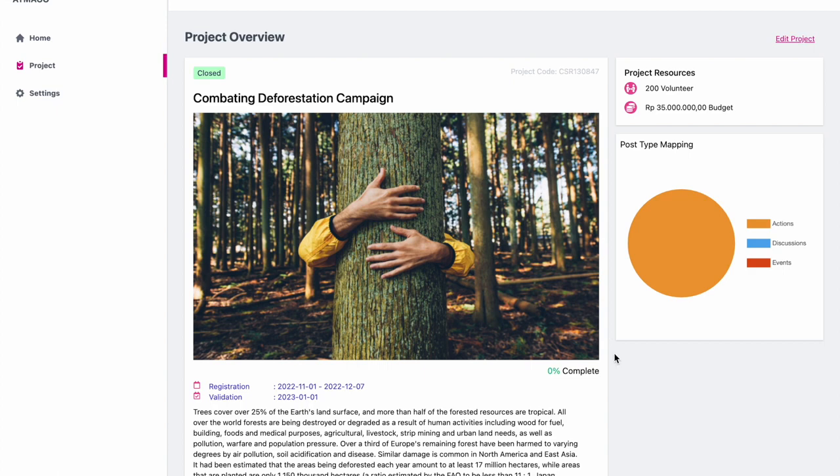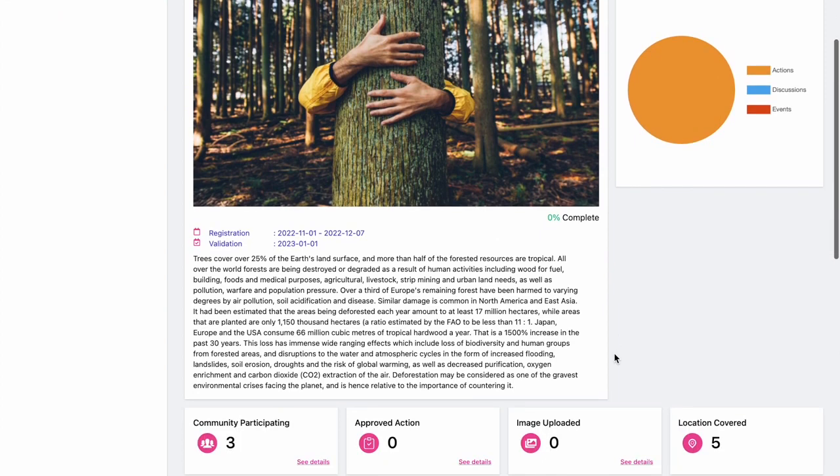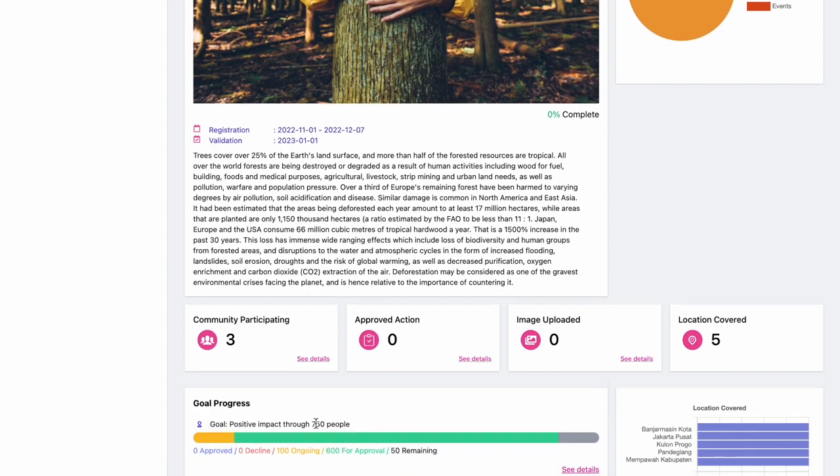As you can see, this is the detail of the bigger project that you saw. What the community saw when they created an action and wanted to be involved in a project came from this dashboard, which is handled by the bigger organization. This organization has a goal of creating a campaign for deforestation where they want to reach 750 people. In order to do that, they open it up to the community to be involved and do it on a smaller scale, so these actions can be distributed.